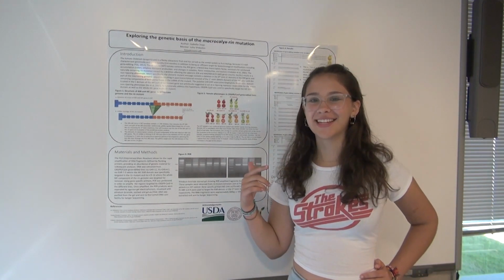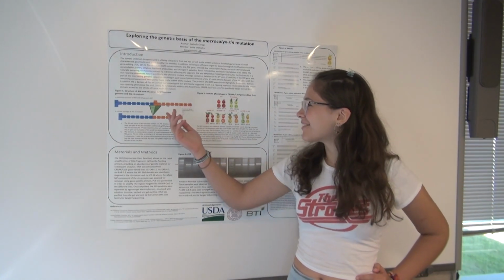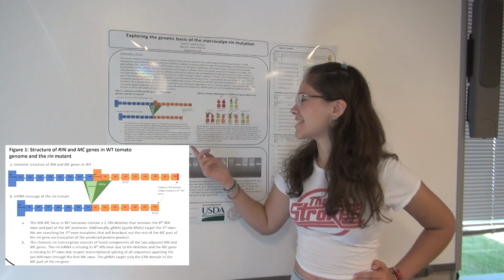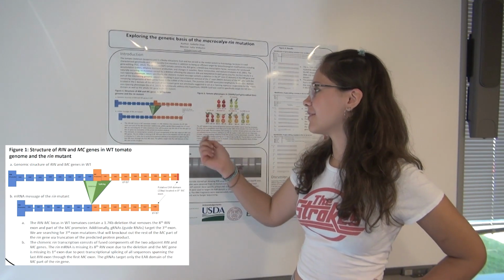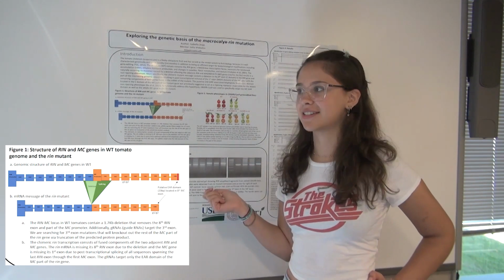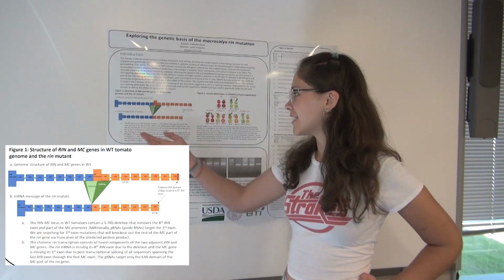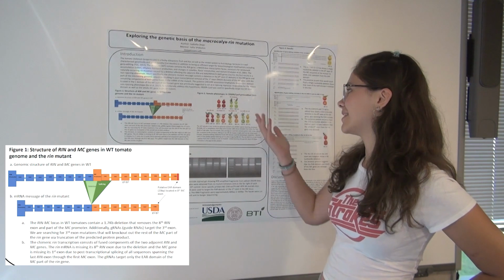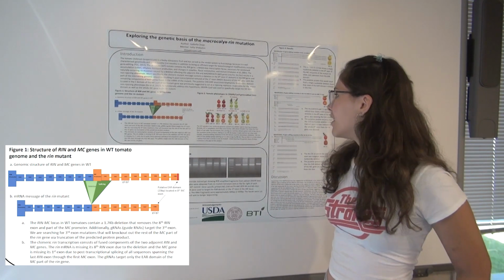And I know you probably can't see very well, but on my poster, I have a little diagram of the gene, and you can see that the 8th exon of the Rin locus is deleted and the 1st exon of the macrocalyx locus is deleted. And this results in an unusual message that we see in the phenotype in the Rin mutant.